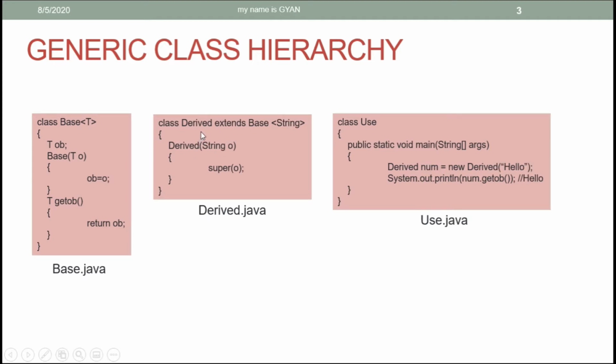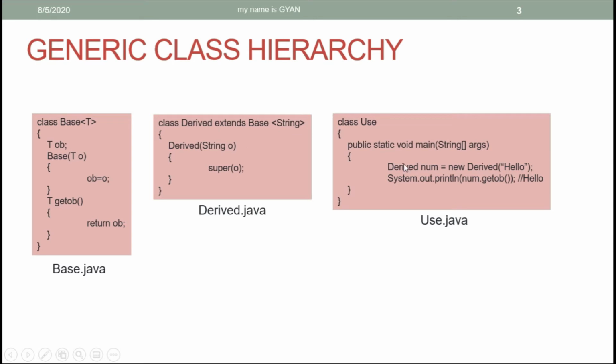Sometimes the class derived, being a non-generic class, can handle a generic base class. Here the class derived is a non-generic class and the class base is a generic class. So the class derived here is not making itself a generic class, but it is explicitly saying that the type parameter T in the class base will be a string if you are accessing the class base by using a reference variable of type derived.